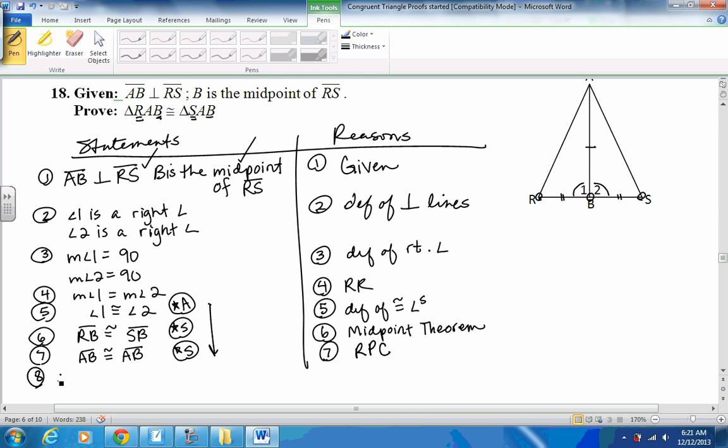And I have enough stuff, so if this works out, we should be able to say triangle RAB is congruent to triangle SAB. We just need to know why. So let's check our picture. I've got the side, angle, side, and in the picture, it's in an order that's okay. Side, side, side triangle congruency says those two triangles should be congruent then because they have just the right parts.